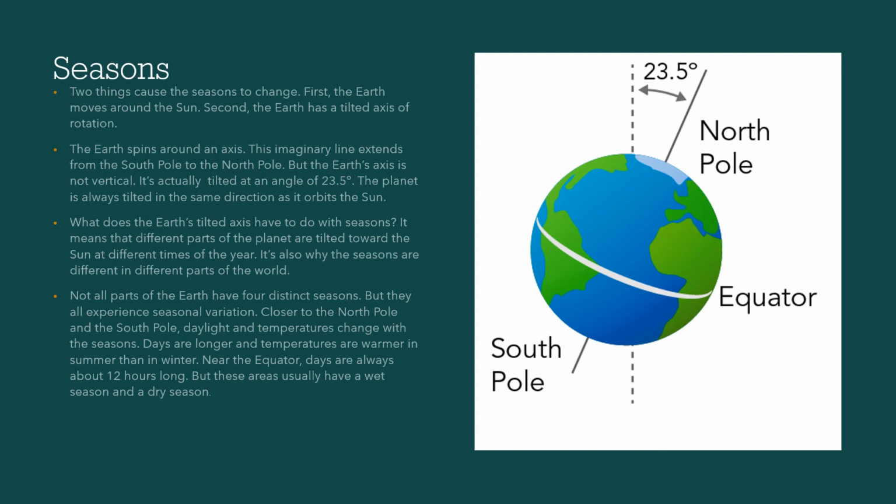Not all parts of the Earth have 4 distinct seasons, but they all experience seasonal variation. Close to the North Pole and the South Pole, daylight and temperatures change with the seasons. Days are longer and temperatures are warmer in the summer than in the winter. Near the equator, days are always about 12 hours long, but these areas usually have a wet and dry season.